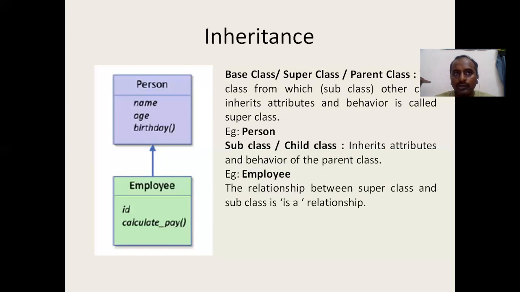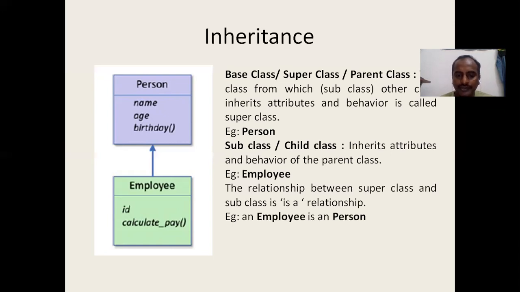We will also look at it when we go through that particular topic. For example, if I say that a car has a tire, a tire is a component of a car. That is called the has-a relationship. But inheritance is an is-a relationship. You can see that an employee is a person. It's a true statement.